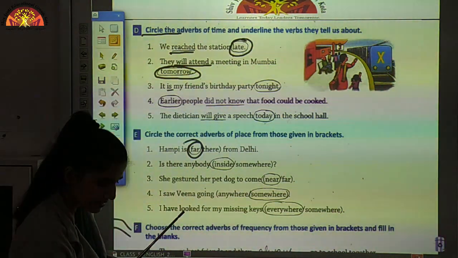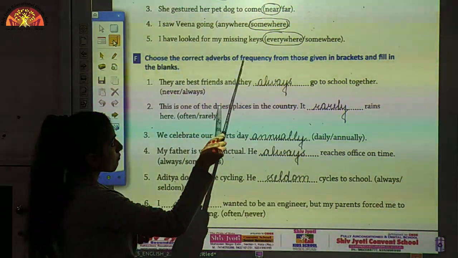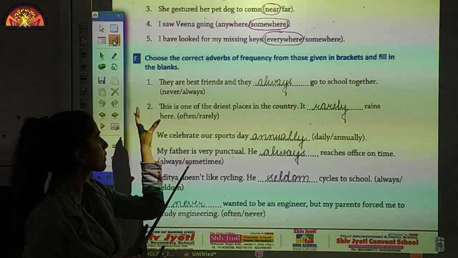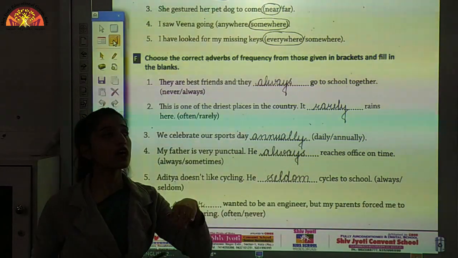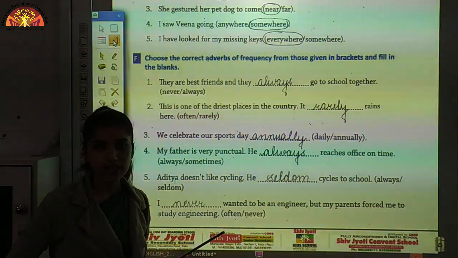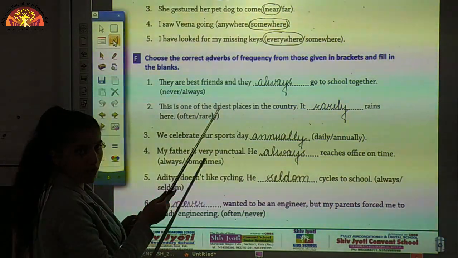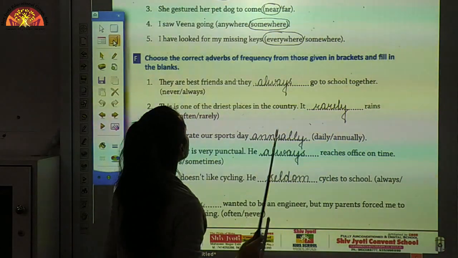Another exercise. Now we will be taking the F exercise. Choose the correct adverb of frequency from those given in brackets and fill in the blanks. So we are given some adverbs of frequency in the brackets and we have to choose the correct adverb of frequency from them. So I am taking the first one. They are best friends and they dash go to school together.